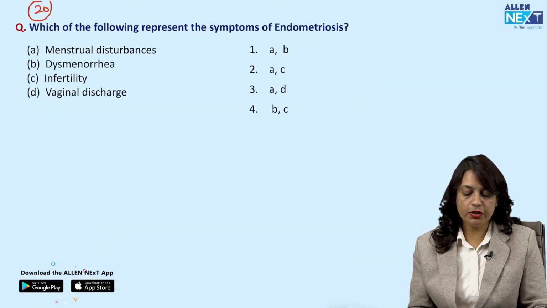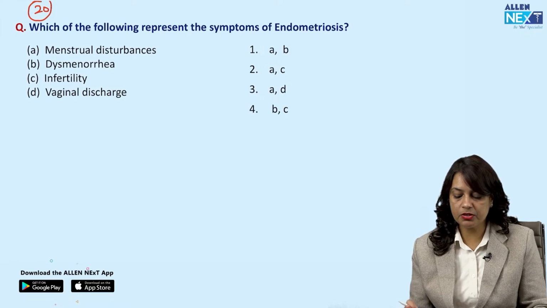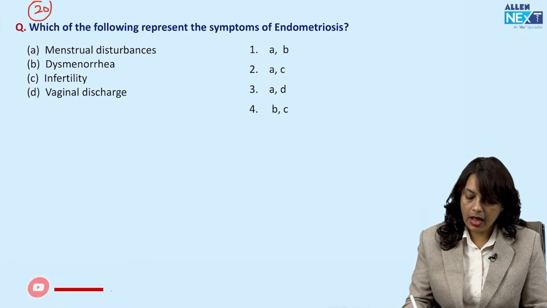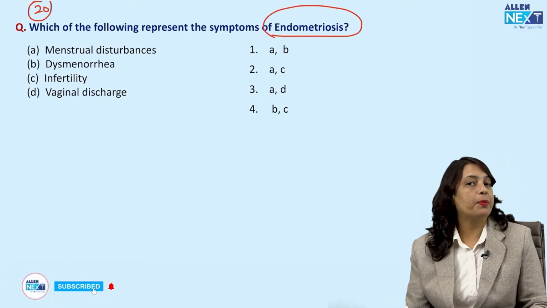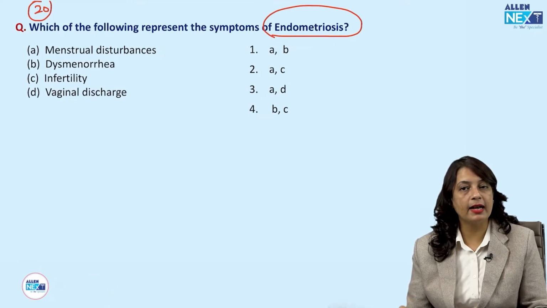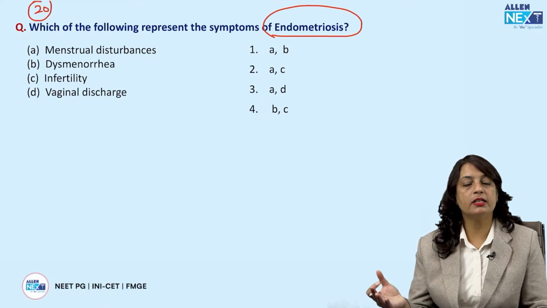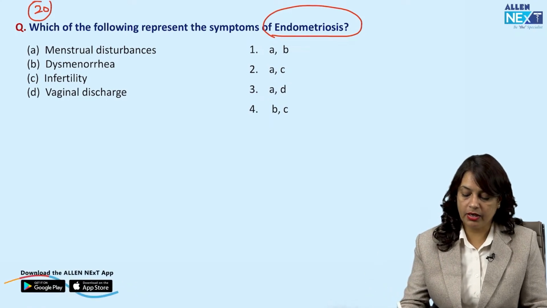Next, which of the following represent the symptoms of endometriosis? Endometriosis means the presence of endometrial glands and stroma outside the uterine cavity. Okay?